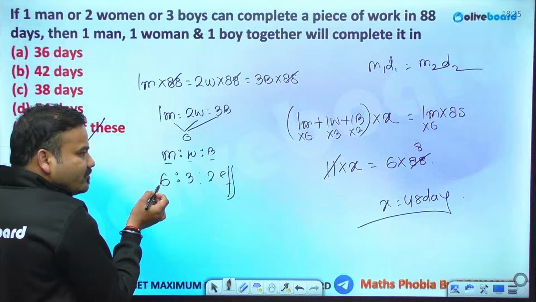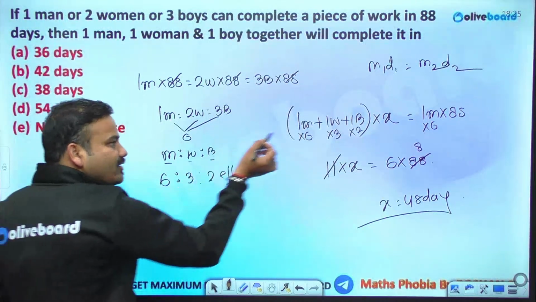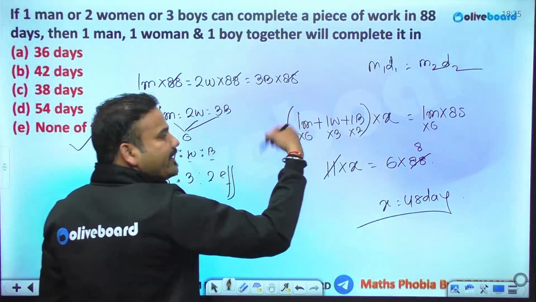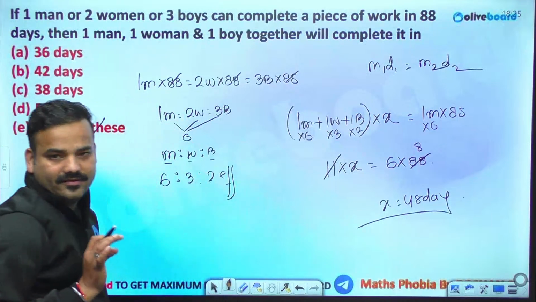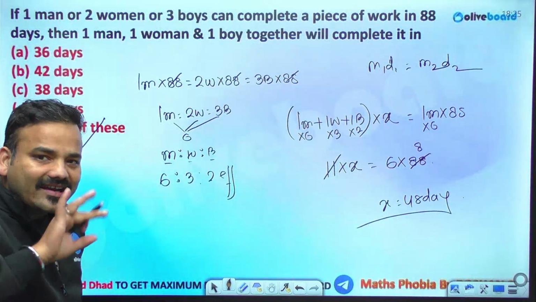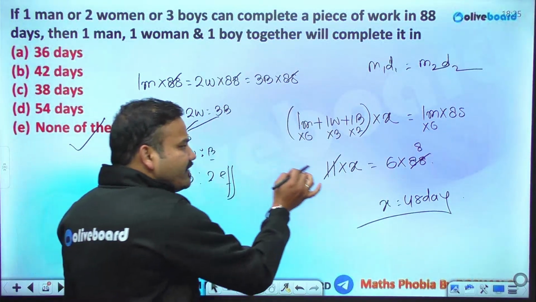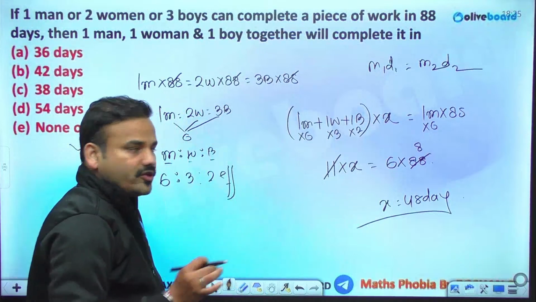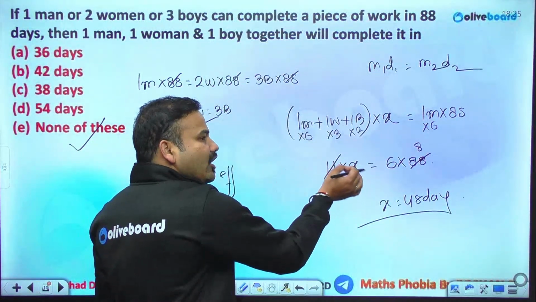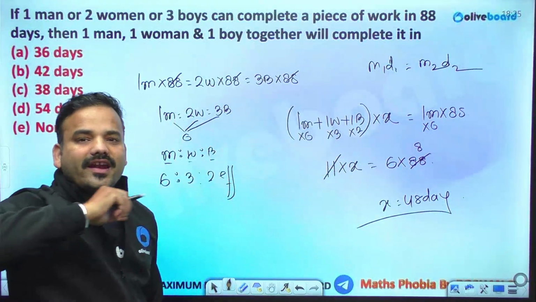Each man will be consuming 6 laddu, each woman will be consuming 3 laddu, each boy will be consuming 2 laddu. So as a whole they are eating 11 laddus a day. Let's consider the total work is eating laddu. So they are consuming 11 laddus a day. So if they are consuming the 11 laddus a day, in how many days the entire box will end up?